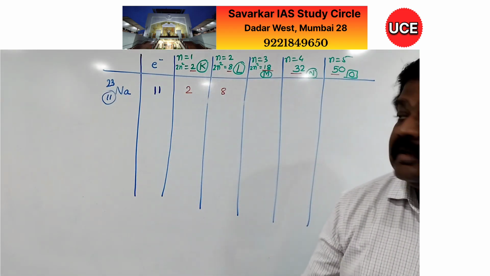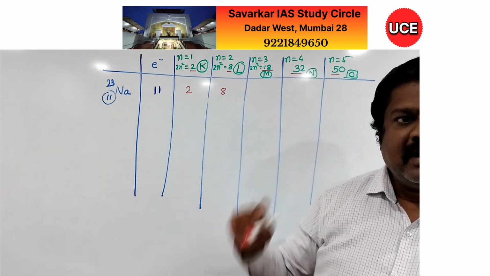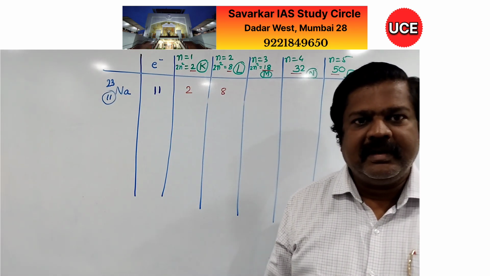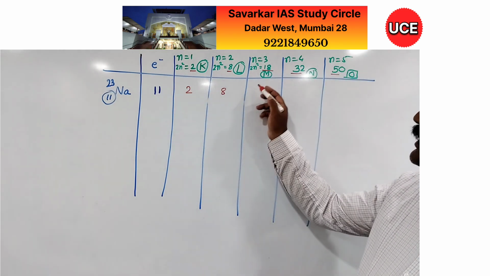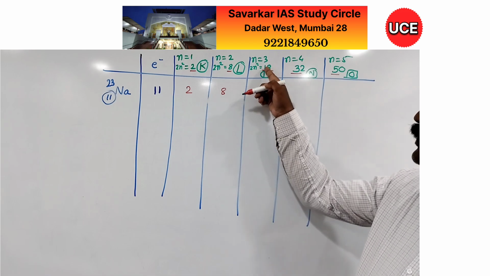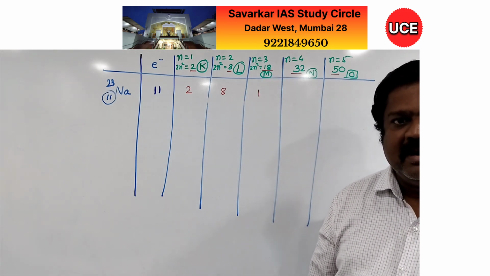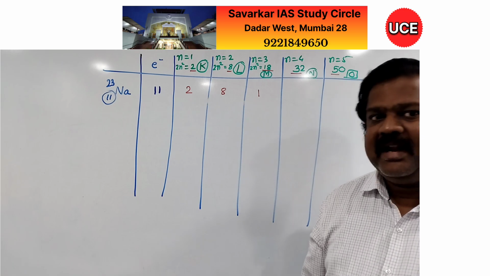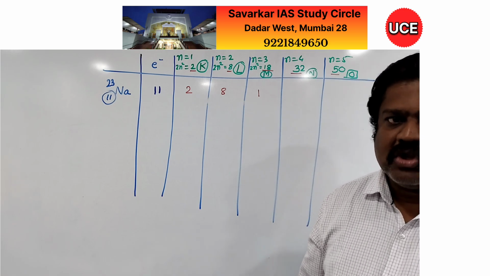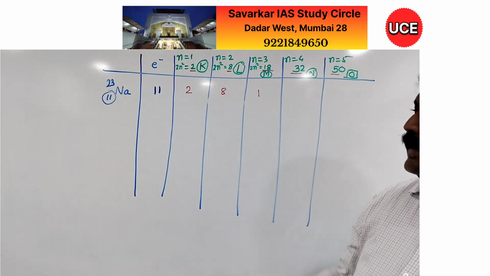So I have placed 8. 8 plus 2 is 10. Here 11 electrons are there, therefore the remainder is 1. And then the last electron I can keep here. No doubt the capacity is 18, but less than 18 is allowed, more than 18 is not allowed. So I have placed 1 electron.